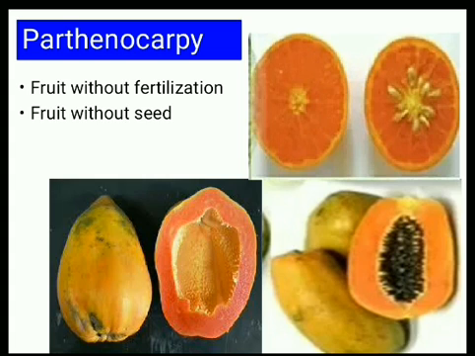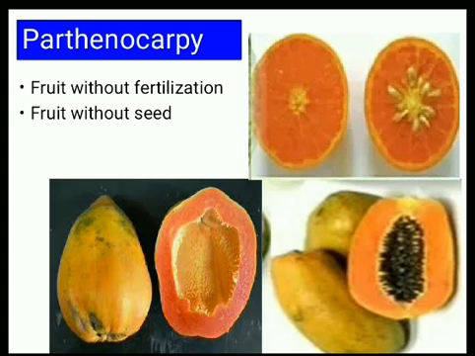During the discussion about the definition of the fruit, we had told you that fruit may be with seed or without seed. You are watching the example of orange and papaya. One piece of orange without seed and one piece of papaya without seed.